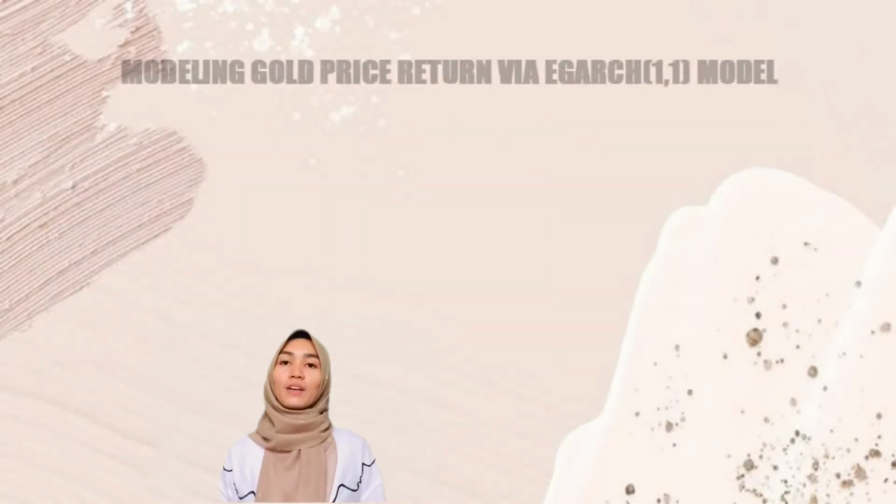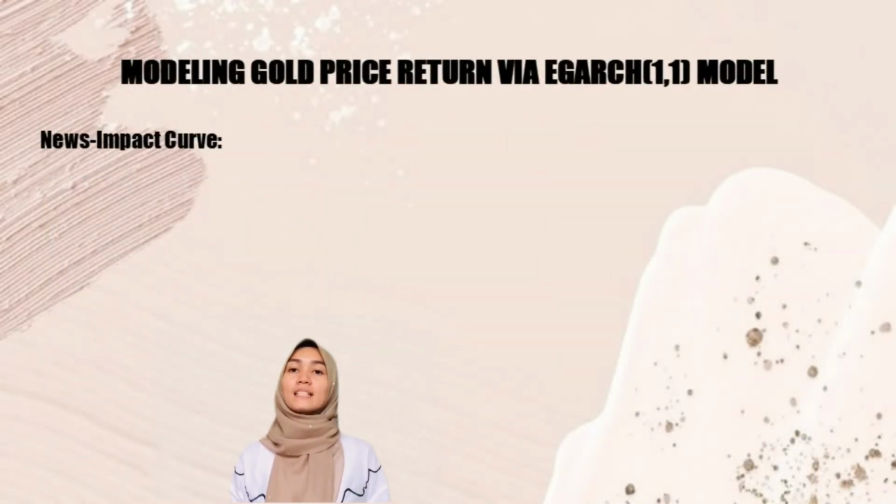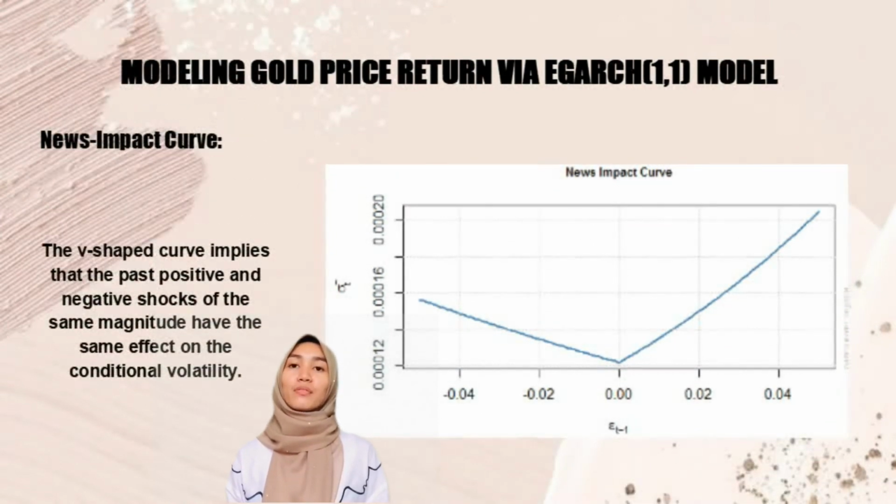So the last part of the Izzah model is news impact curve. We can see from the graph, it shows the V-shaped curve, which implies that the past positive and negative shocks of the same magnitude have the same effect on the conditional volatility.